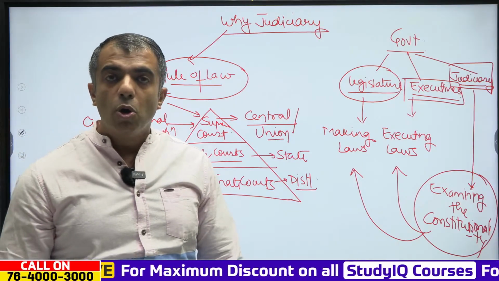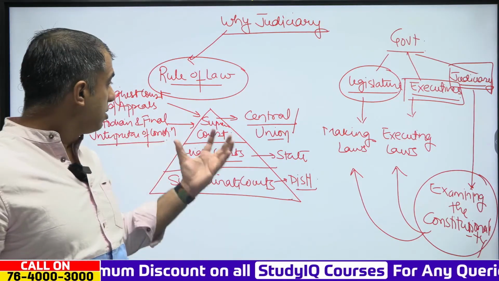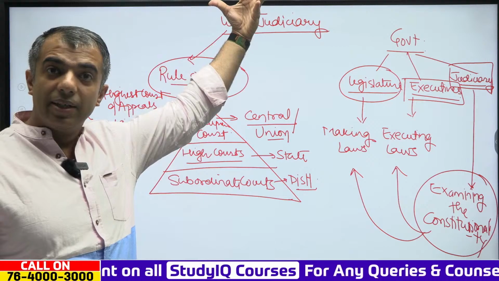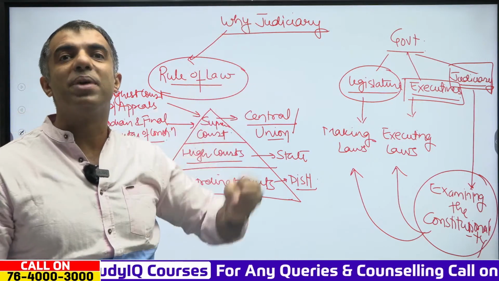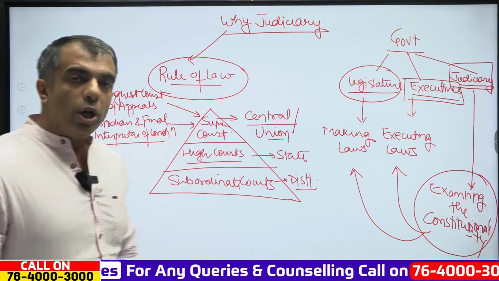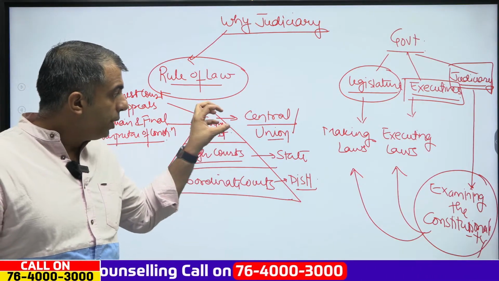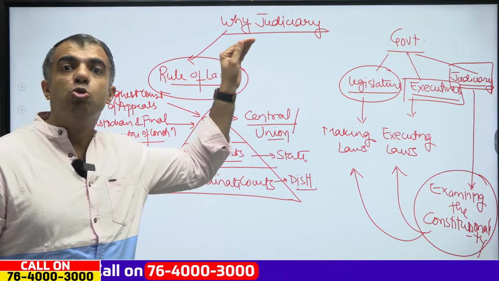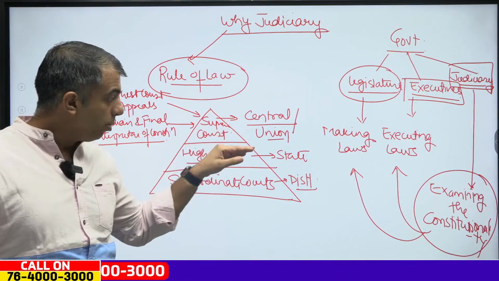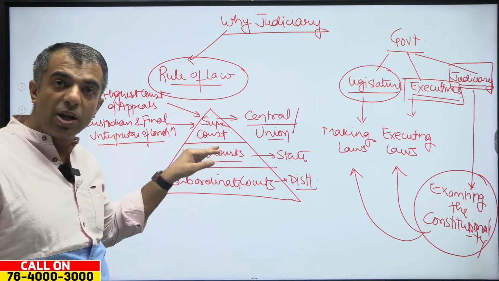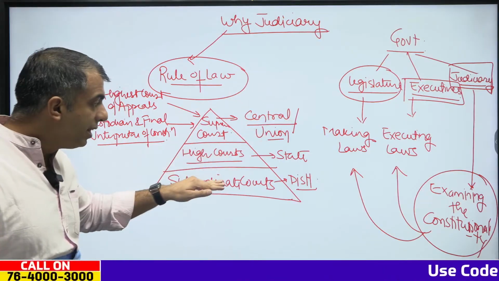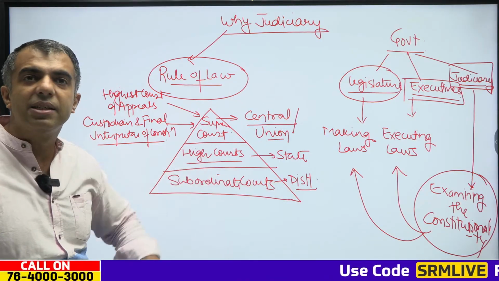And Supreme Court essentially is at the apex of the judicial system in India. Clear? So you can understand that the responsibilities Supreme Court has at the union level, the similar responsibilities are exercised by the high courts at the state level and the subordinate courts at the district level.